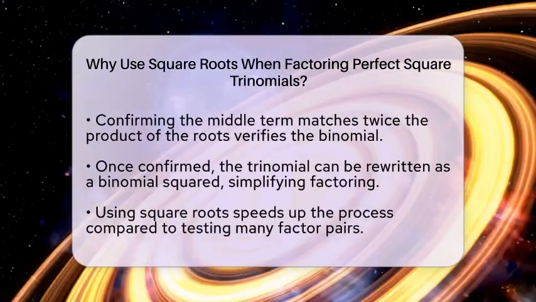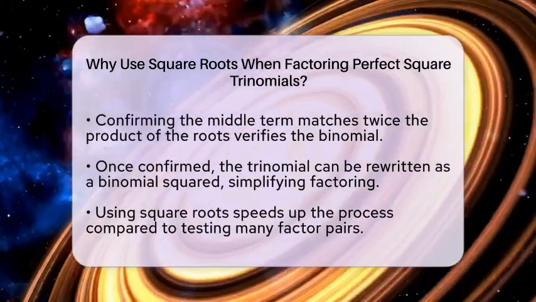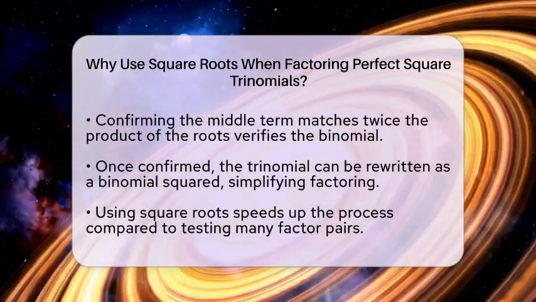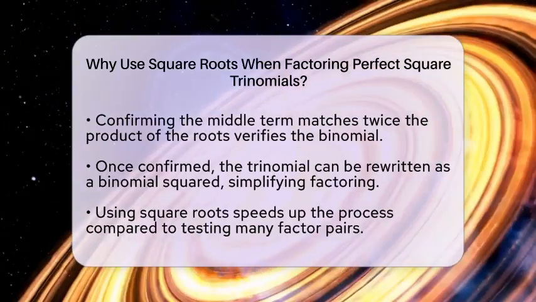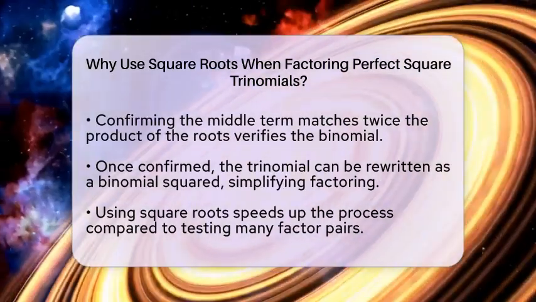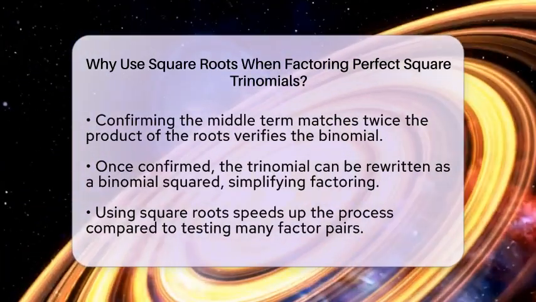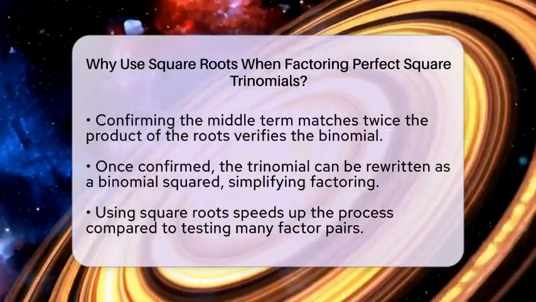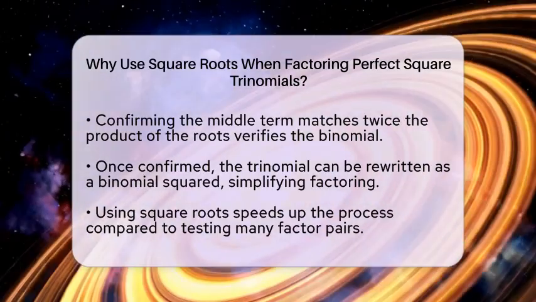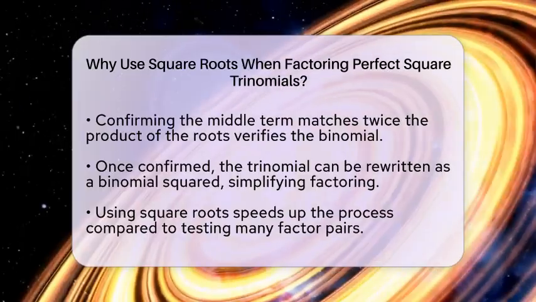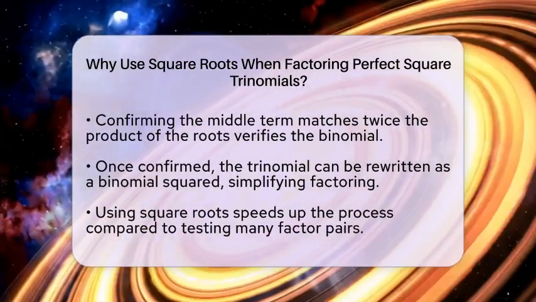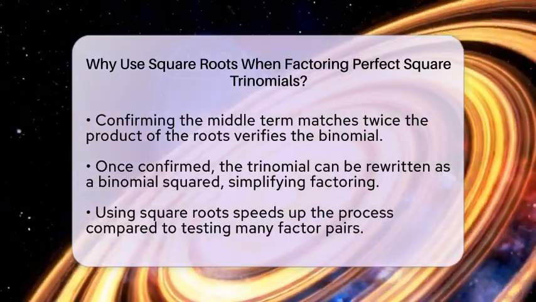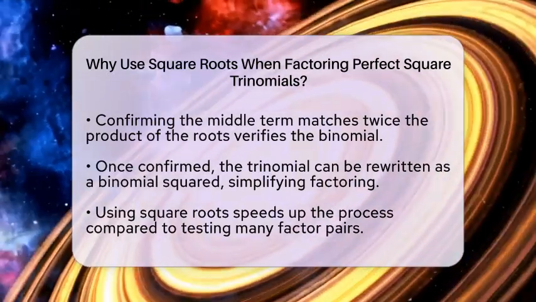Once you confirm this, you can rewrite the trinomial as a perfect square binomial squared. It becomes either x plus 3 all squared or x minus 3 all squared. This process simplifies the task of factoring because, instead of trying many different factors, you directly use the square roots to find the binomial that was squared. This makes the process faster and clearer.